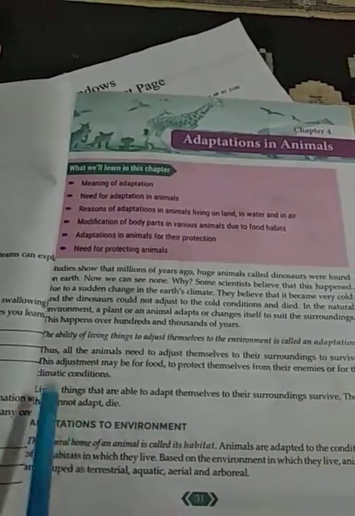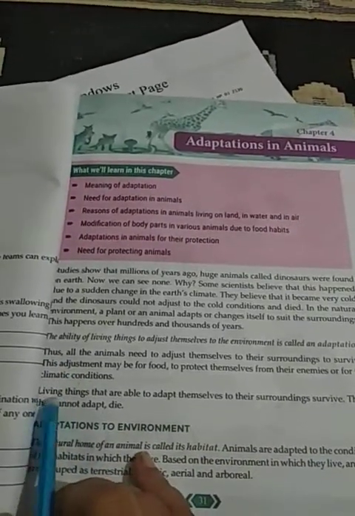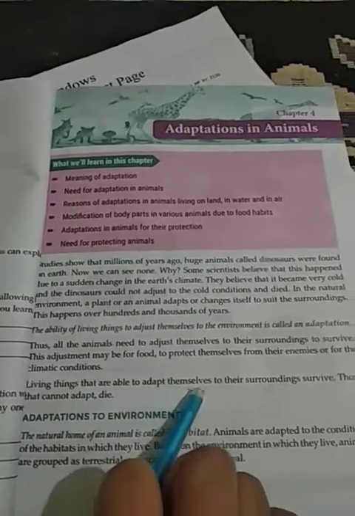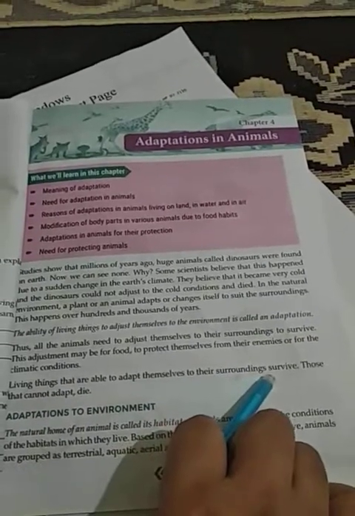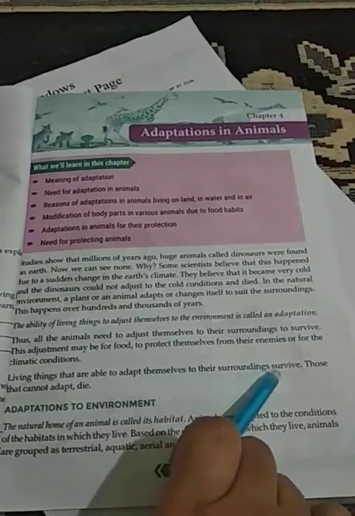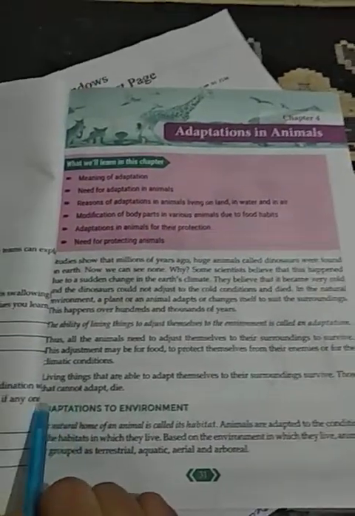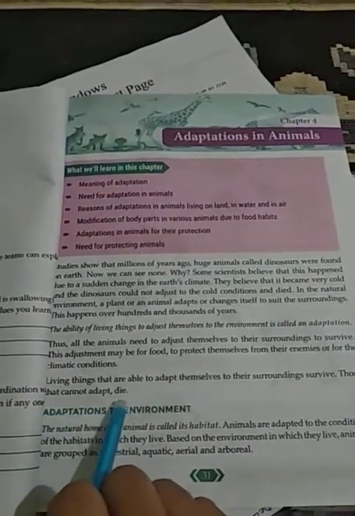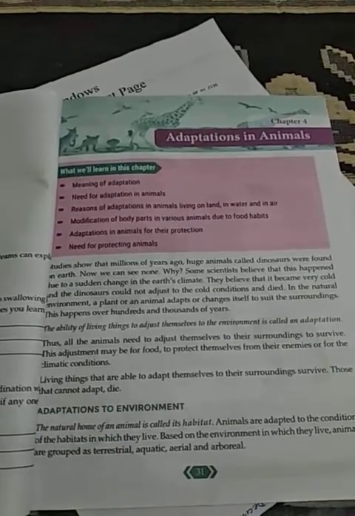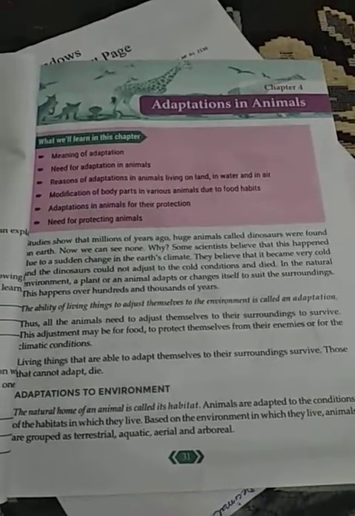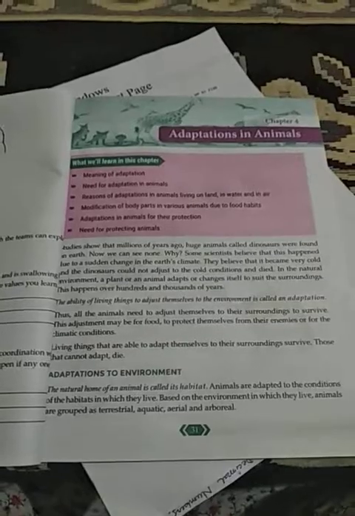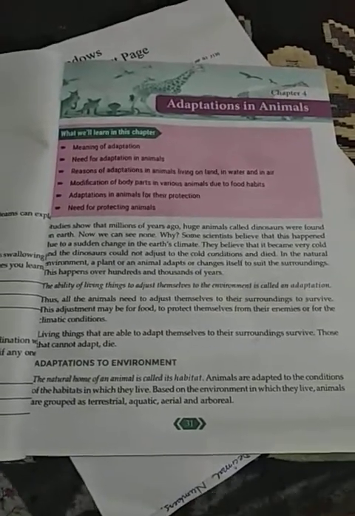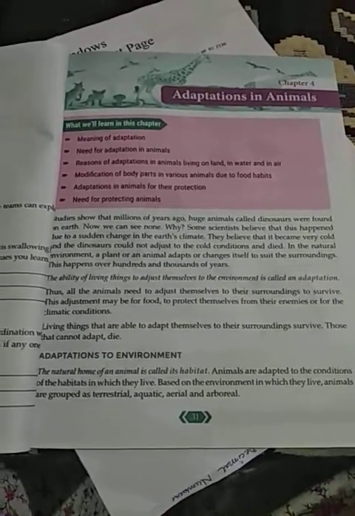So living things are able to adapt themselves to their surroundings, okay, to survive. Okay, those that do not adapt die. So if living beings do not adapt to their surroundings, what will happen? They will not be able to survive and they will die.